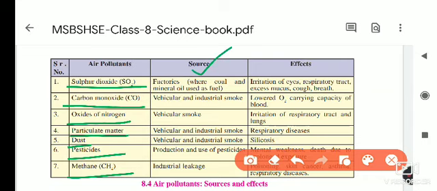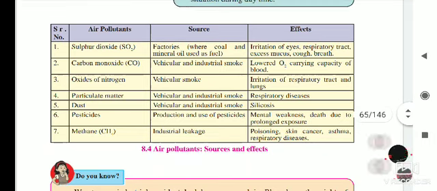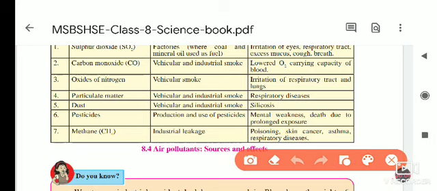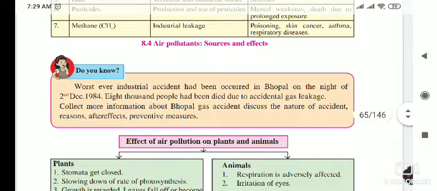In most places, vehicles and factories are responsible for these air pollutants, and due to these factories and vehicles, the air pollutants enter the air. Most of the effects of these air pollutants are on our respiratory tract, and diseases like asthma and cancer are spreading due to air pollution.